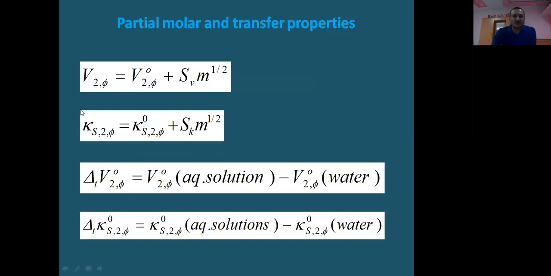The apparent molar volume and compressibilities were fitted to the least square method, and the plots were plotted between apparent molar volume and compressibilities of the solution with square root of molarity of the solution, and corresponding partial molar properties and the slope were determined. And from the partial molar volume and compressibility in aqueous solution and in aqueous solution of glucose or lactose, the corresponding transfer properties were determined.